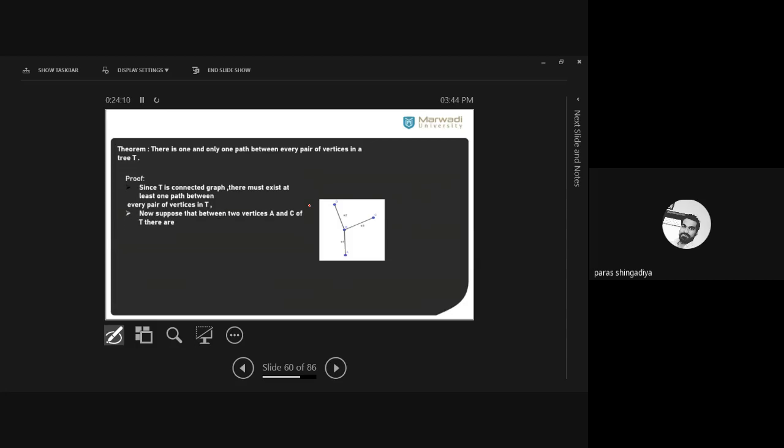And now we'll suppose one result. ठीक है, एक result हम suppose करते हैं, assume करते हैं कि there are two paths that exist. ठीक है, suppose let's take between any two vertices two paths are possible. Suppose that between two vertices A and C, यहाँ पे vertex A है, that is vertex A here, and that is vertex C. ठीक है, between A and C there are two paths possible. Okay, एक path क्या है आपका, A E1 B E3 C, that is one path. Okay, और दूसरा हम कौन सा लेंगे?